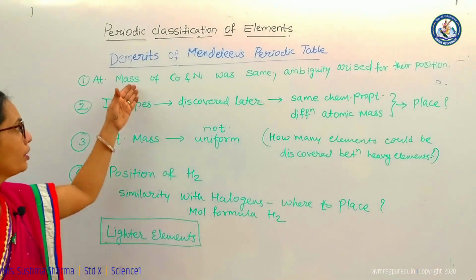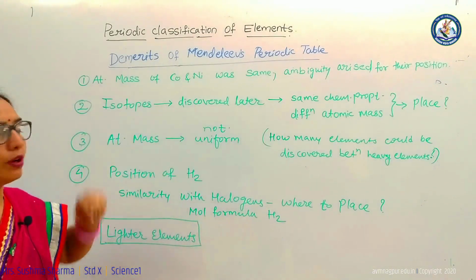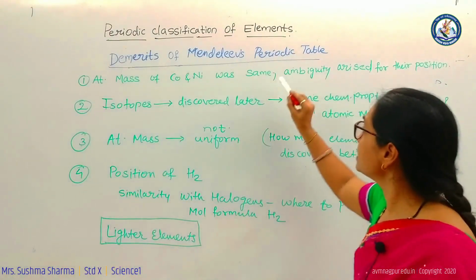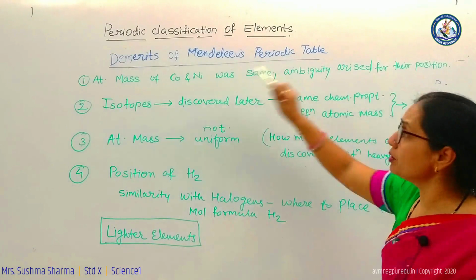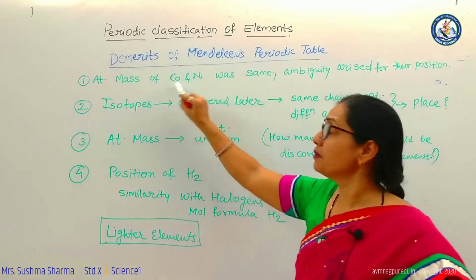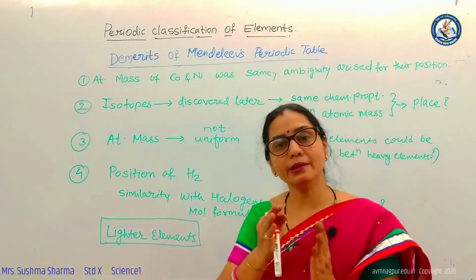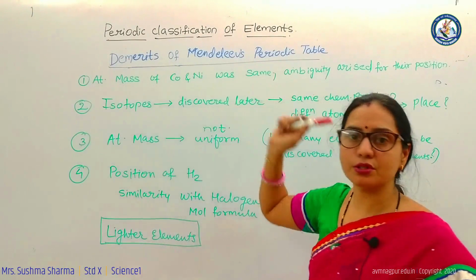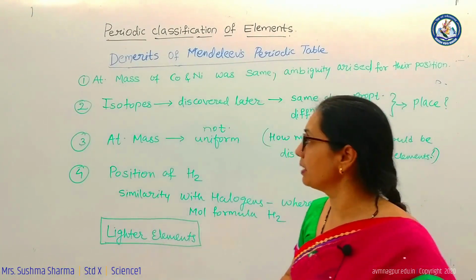See, the atomic mass of cobalt and nickel was the same in Mendeleev's periodic table, and there was an ambiguity about the position of cobalt and nickel regarding atomic masses, where we have to place them, whether in the same box or in different ones. So this question was not solved in Mendeleev's periodic table.